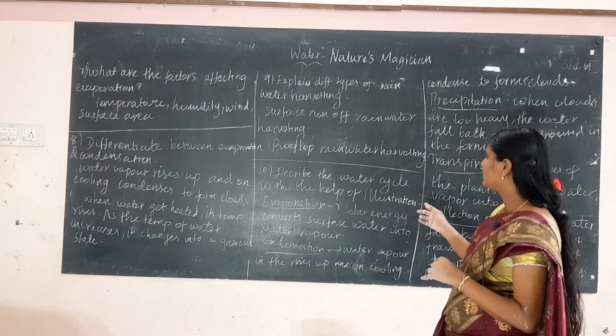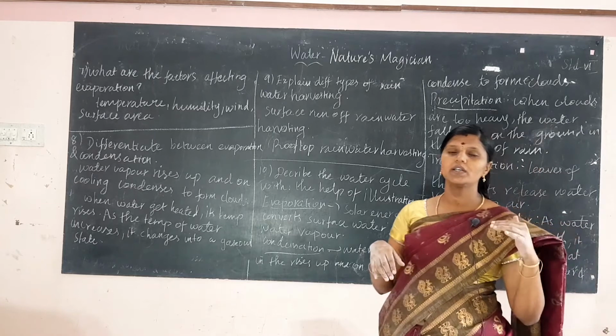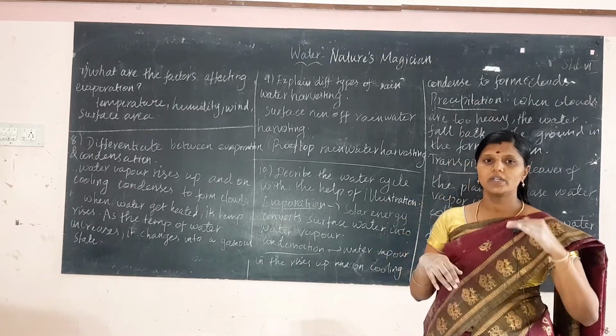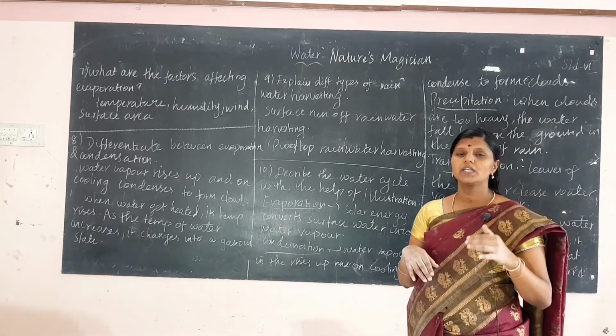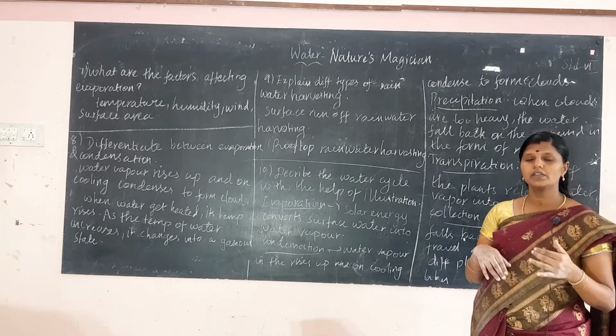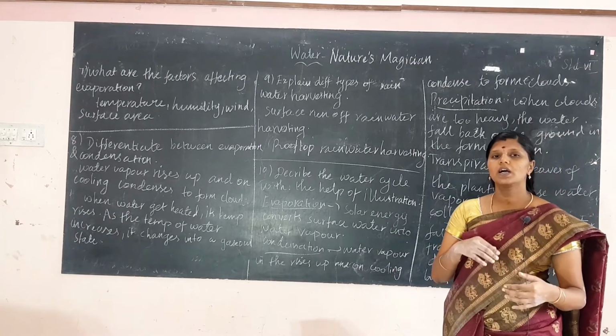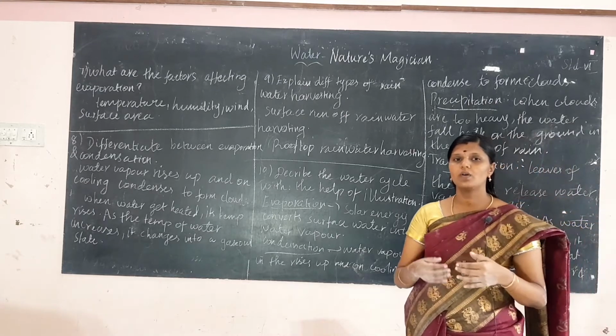Rooftop rainwater harvesting means to conserve the water from the household rooftop, through the pipe it is diverted into the pit, and it helps in increasing rainwater and also recharging the groundwater level.